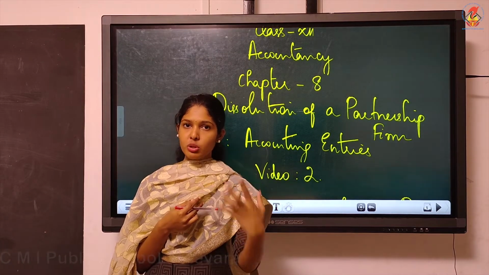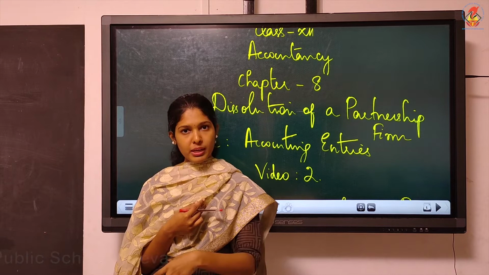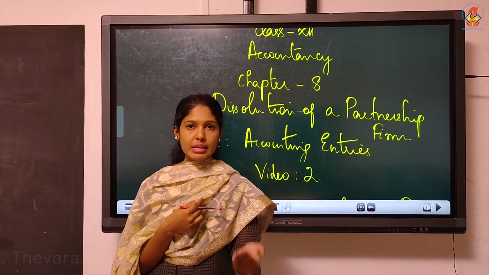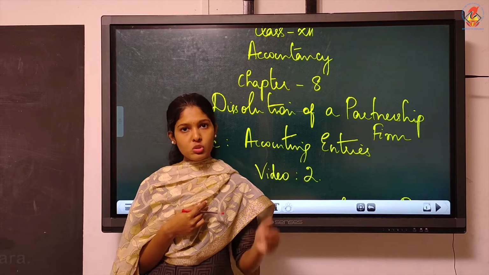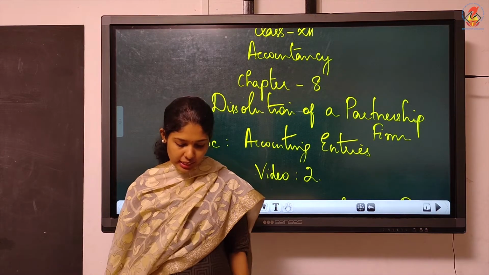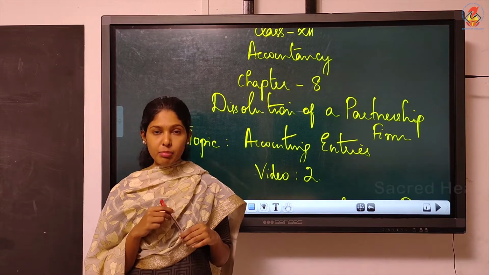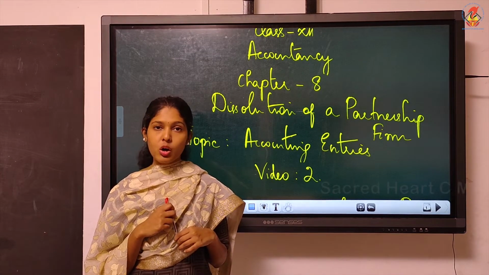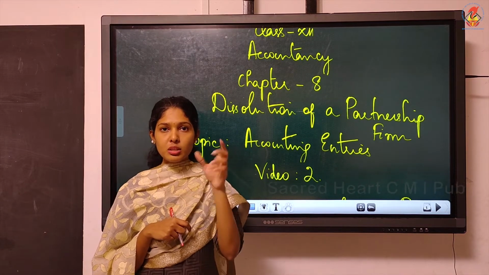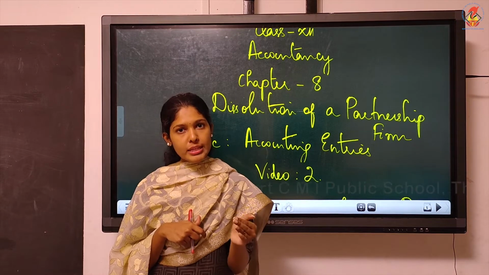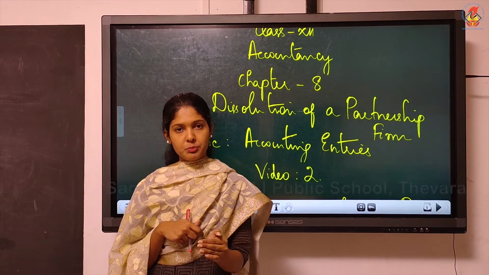Sometimes we will sell it for cash. Sometimes it will be taken by the partner. Then when an asset is given to creditor or to settle any liability, there is no entry. So we discussed all those entries. Next, what you have to write is for settlement of liabilities, that is whether recorded or unrecorded. Assets also you write within brackets. For settlement of assets within brackets, whether recorded or unrecorded.